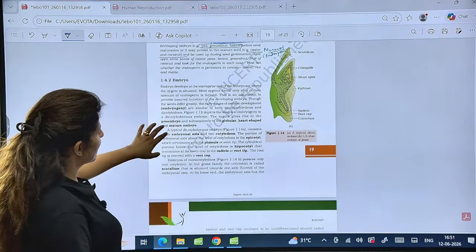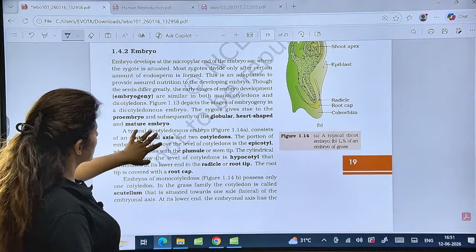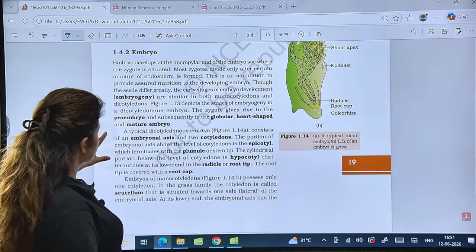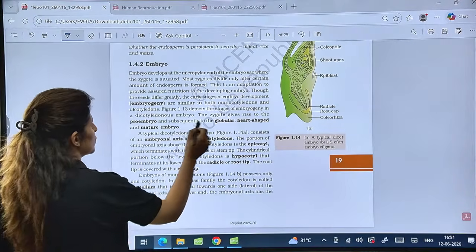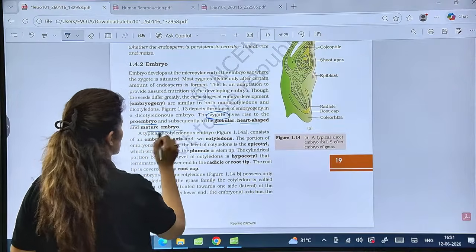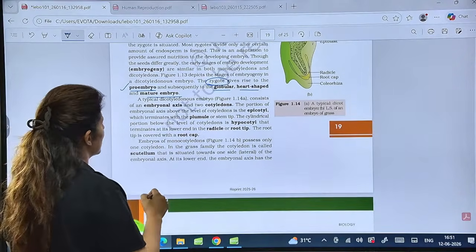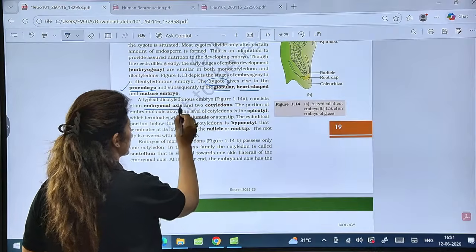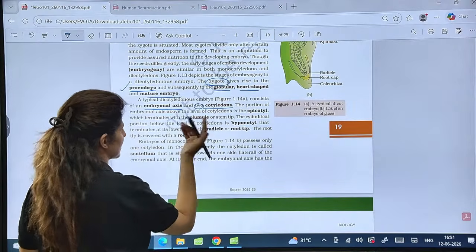Now the embryonic development, I have already told you what the different stages are. So the zygote gives rise to the pro-embryo, then globular, heart-shaped and mature embryo. Now a typical dicot embryo has an embryonal axis and 2 cotyledons, right?